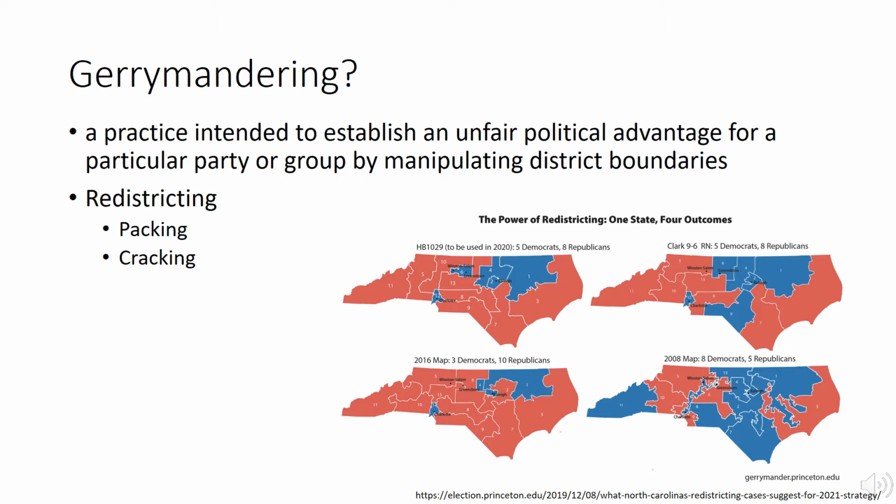This can lead to gerrymandering, which is a practice intended to establish an unfair political advantage for a particular party or group by manipulating district boundaries. This can occur in a few ways.